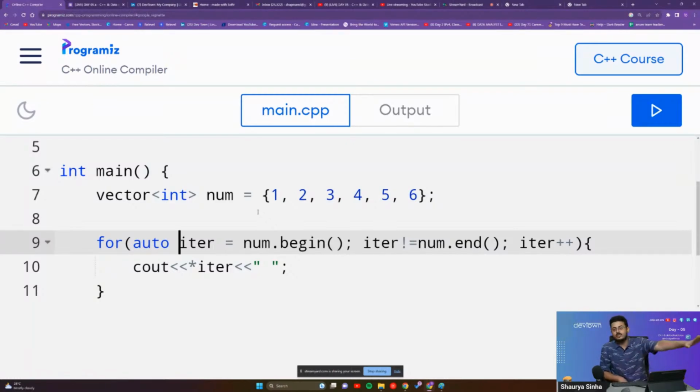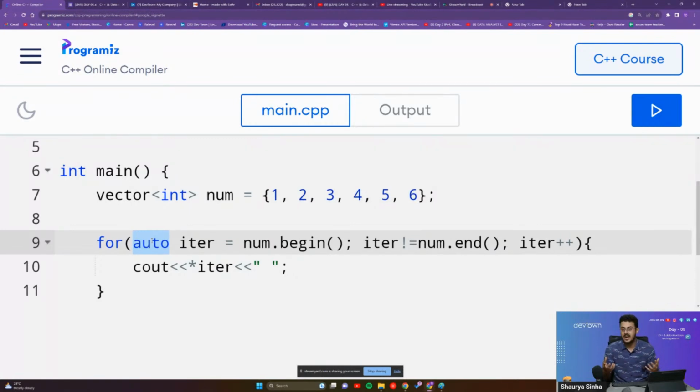So we have removed that entire declaration of iter itself, and we have replaced it with just auto. This auto basically defines the data type of our iter by understanding your code. So here it is able to understand that this iter should be a pointer, and accordingly it will modify the data type of the iter itself.